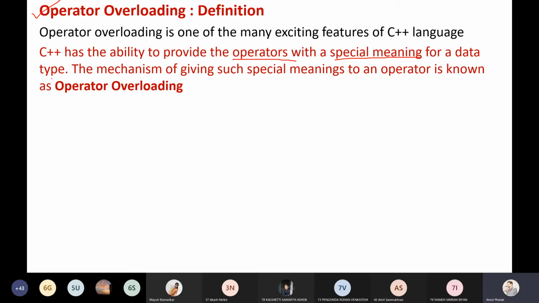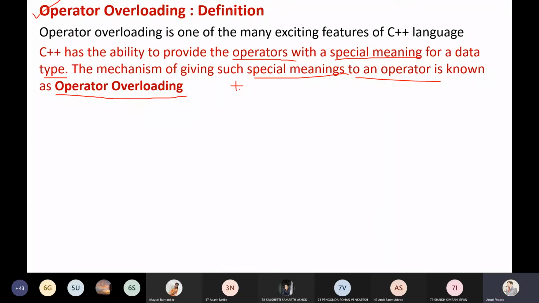For example, I use the plus sign. It is a binary operator because the meaning of binary here is that it will take two operands. So in such a case we call it binary, and if it takes only one operand, we call it a unary operator.